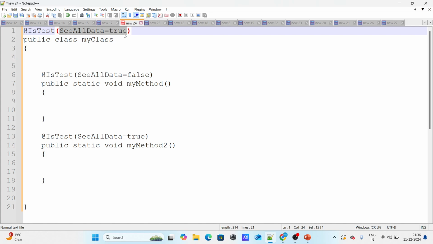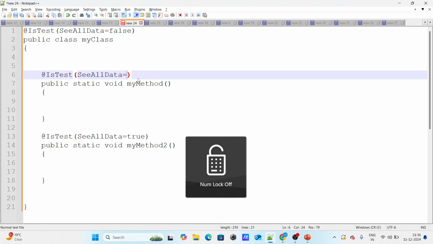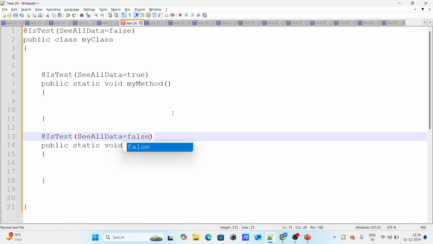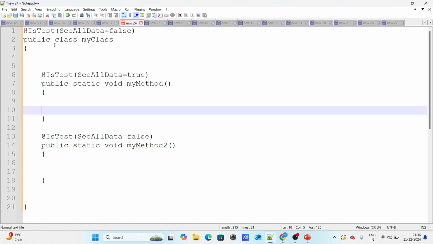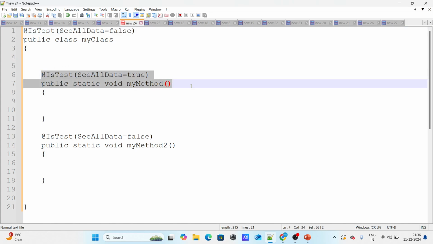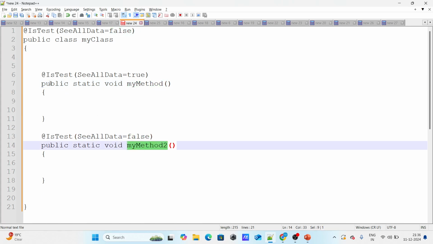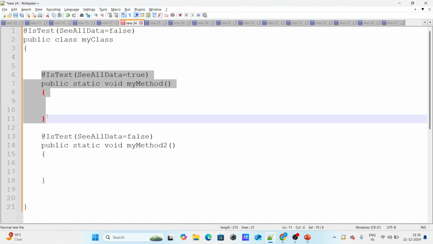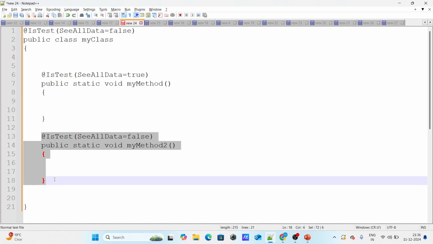The next question he asked me is, what if you make the class level false and the method level true? Then in this scenario, what would be the case? So here the class level is false, this method level is true, and this method is false. What would be the scenario in both of these methods? The answer to this question is that if you make the class level false, but you make a particular method true, only this particular method will be able to see the data of Salesforce, but this method won't be able to see it and will be using the data of the test class itself.